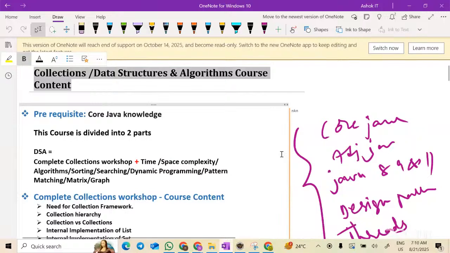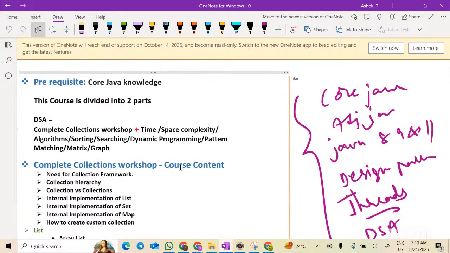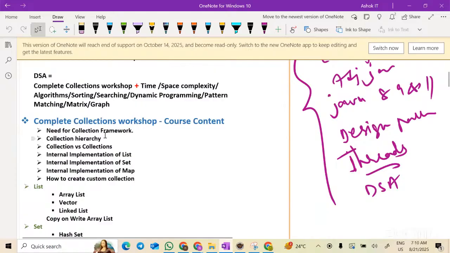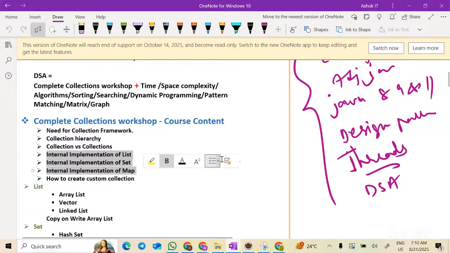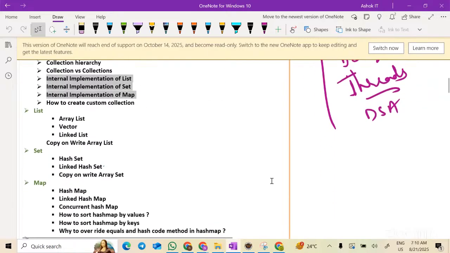I'll just go through what we have covered in the collections and what we will be covering in the data structures and the current classes. In the collections, we discussed why we need the collection framework and the internal implementation of all these frameworks like list, set, map. When I say internal implementation, I mean how does array list work internally?